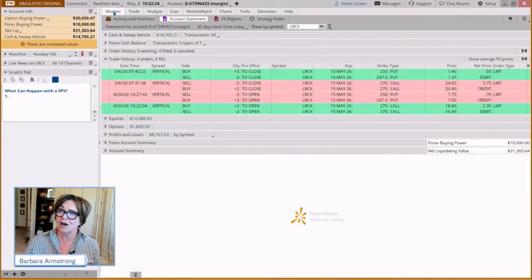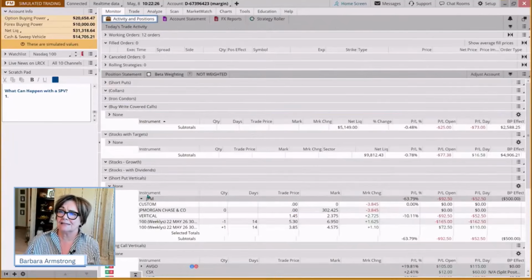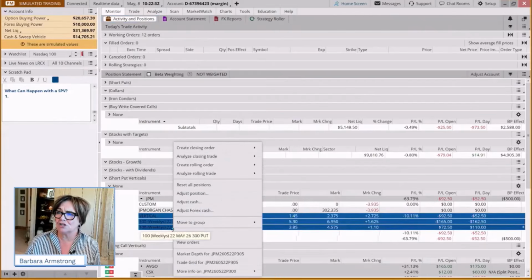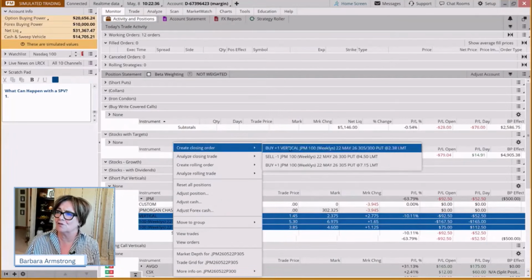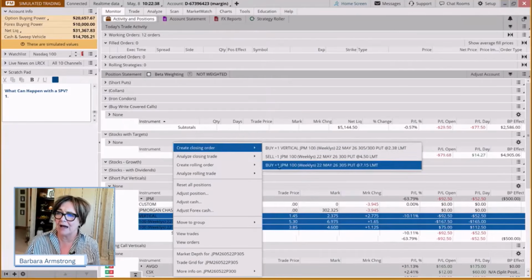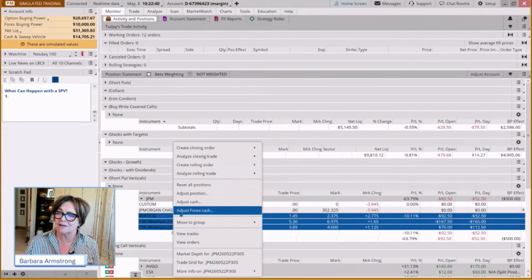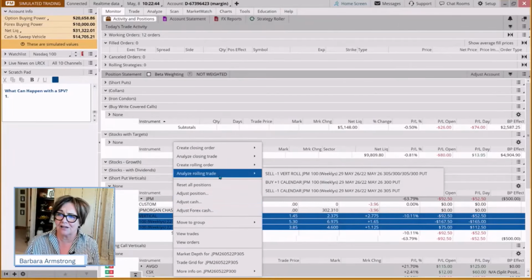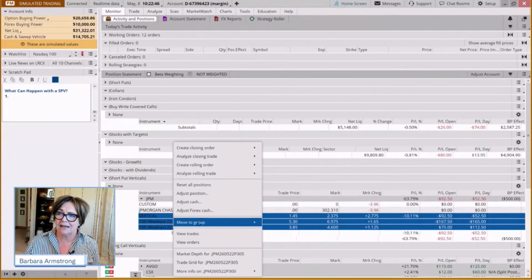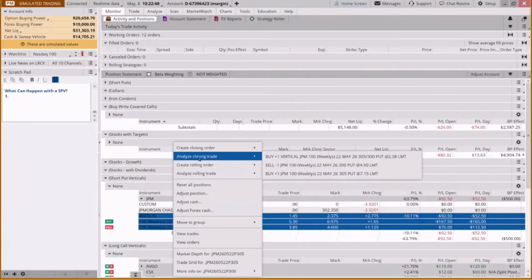But when you come to the monitor tab and your activities and positions, if this were a long put, and it's not going to show up here because if we're creating a closing order, it's going to assume you want to buy these back. But there will be a box here that says exercise. And you can exercise your right to sell the shares.